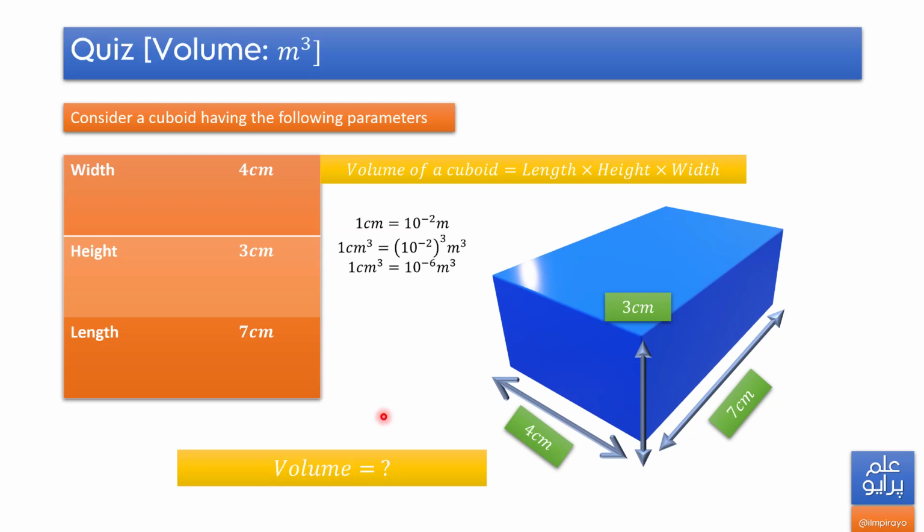So here's a quick quiz for you. The width, height, and length, I have changed the values. You have to convert it into meter cube. Okay, you just have to multiply 4 times 3 times 7, and then multiply by 10 to the power minus 6 at the end.